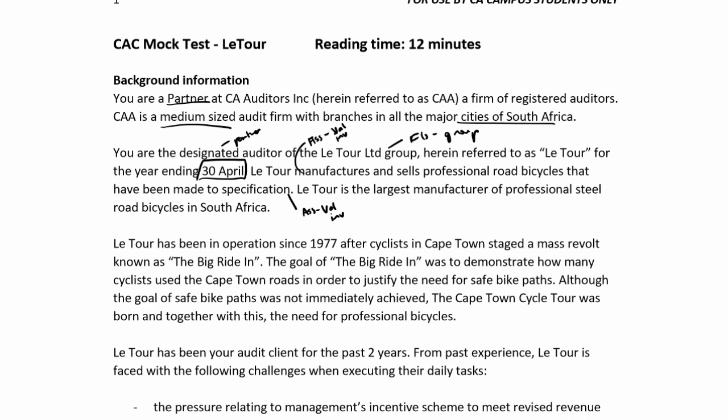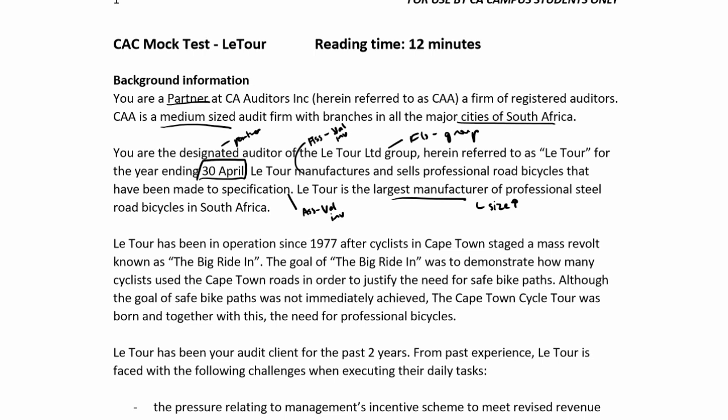Okay. Latour is the largest manufacturer of professional steel road bicycles in South Africa. So the largest, so we get an idea of their size. They are large, we are medium. So there could be a discrepancy here in our capacity to take on this client. But also, being the largest manufacturer, we expect that they are doing well. So we think that they can pay the audit fee when we're looking at their going concern ability.